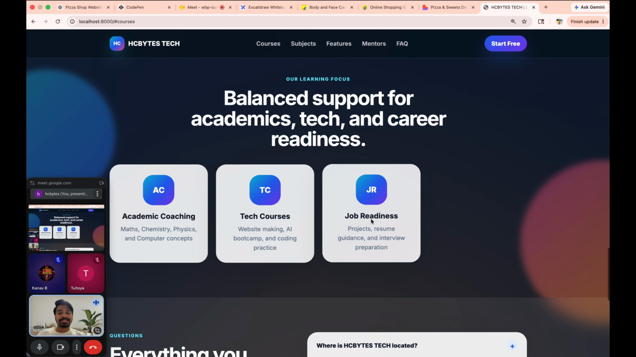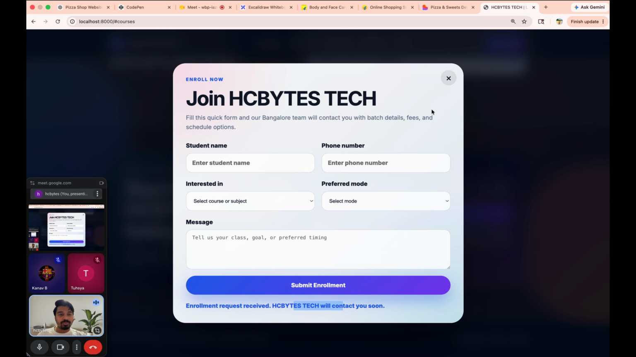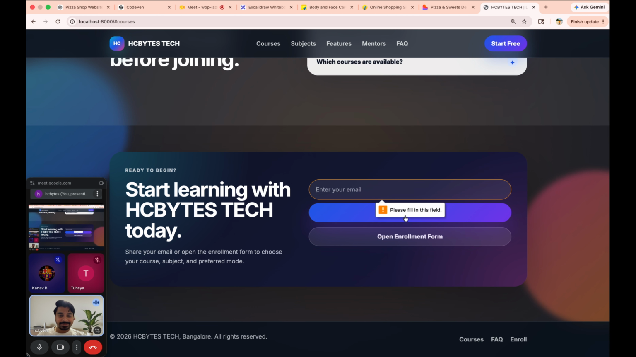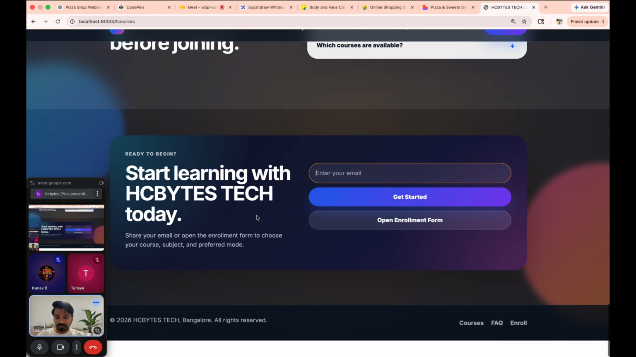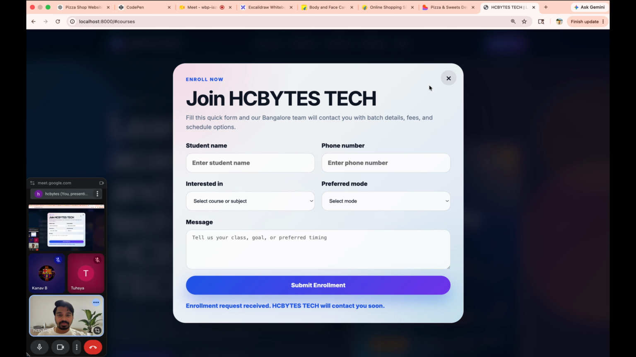So now you guys can do any number of things. Now it is saying open enrollment form, you can open it from here also. Get started, see, if I click here on get started, what does it say? Please fill this field, then only I can proceed, okay. Now do you guys understand?